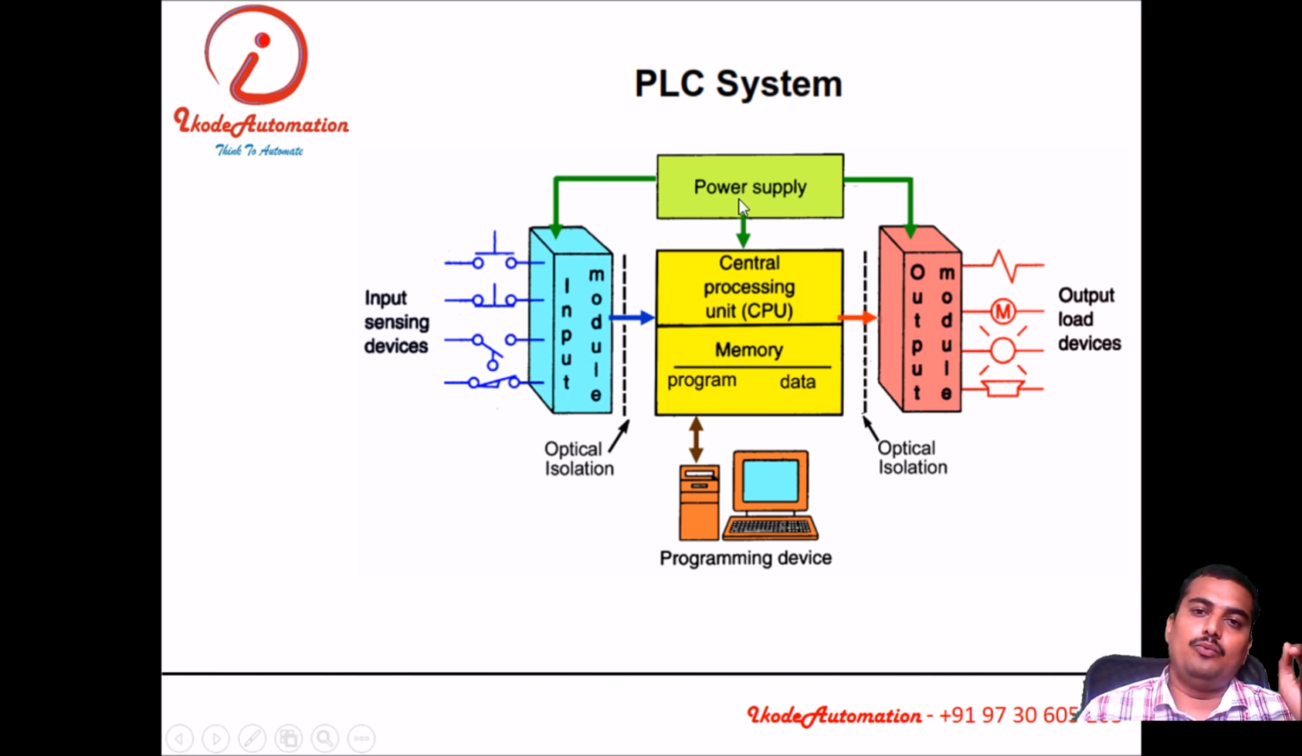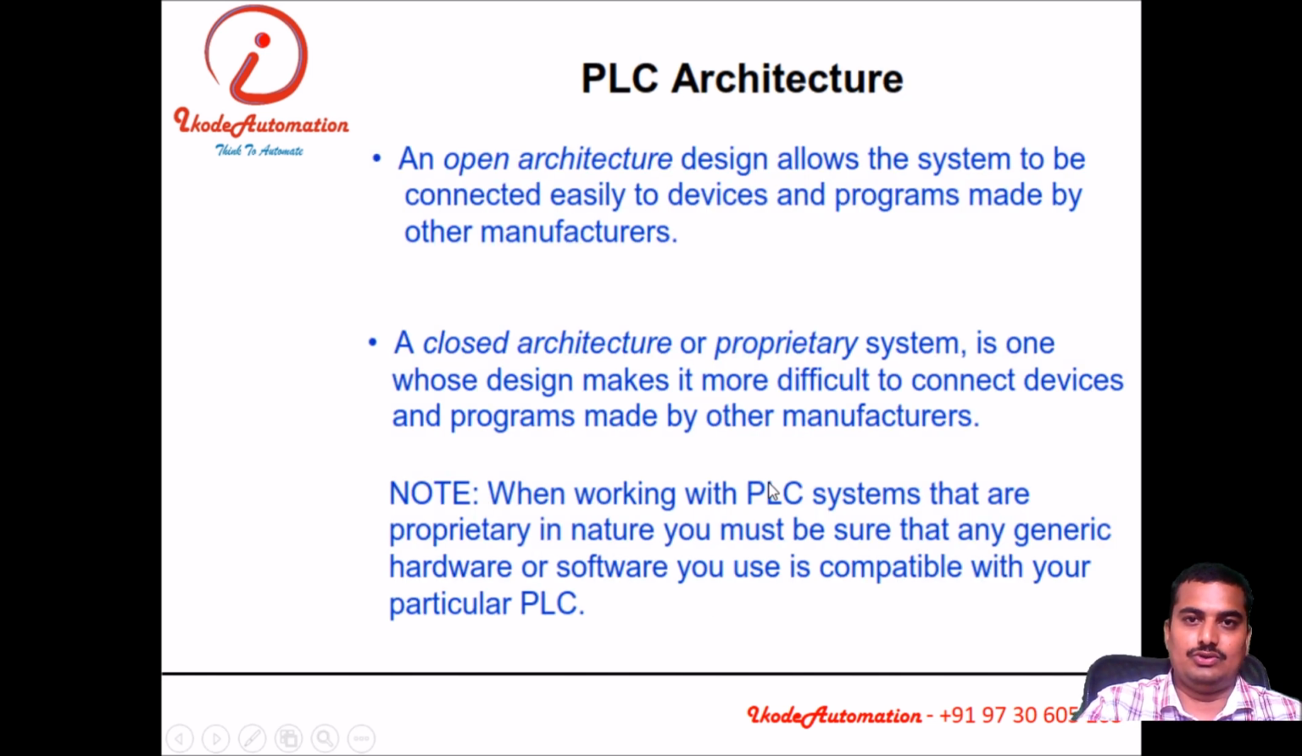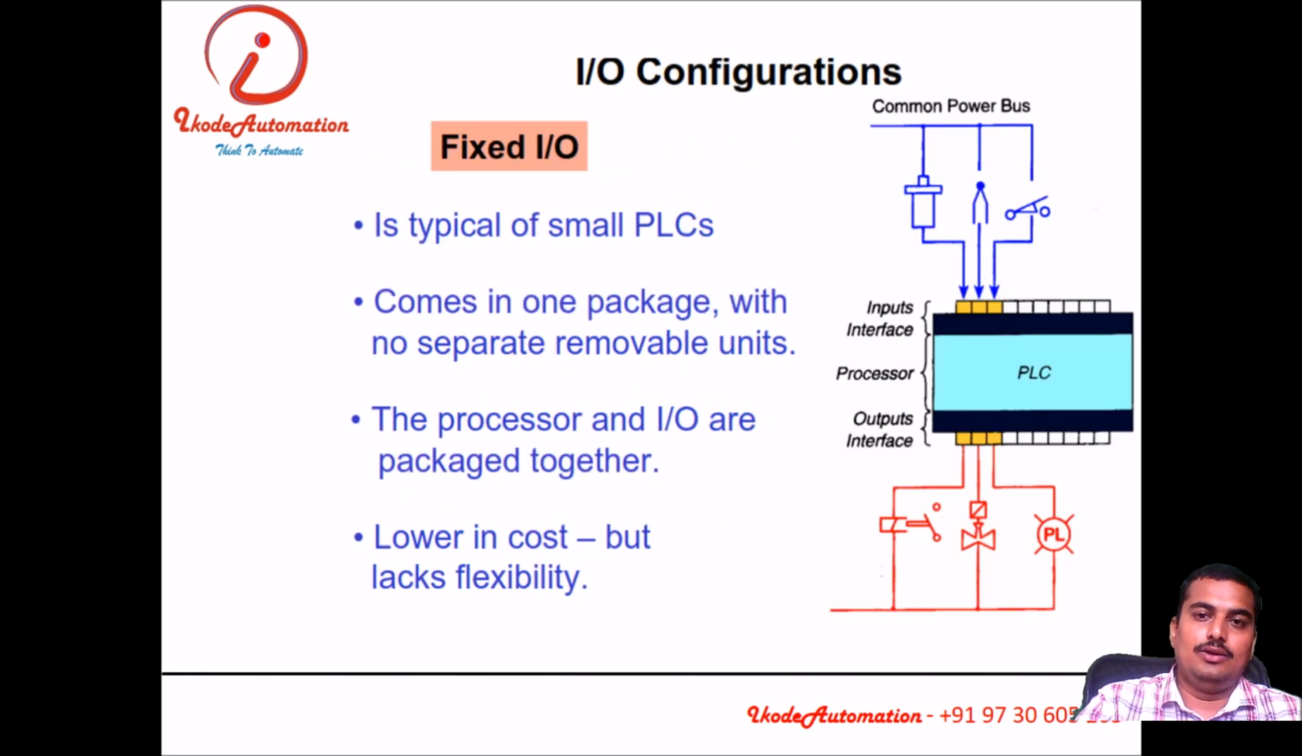In a PLC system, we have the following ingredients: a power supply and a central processing unit. In that central processing unit, we have memories for program, for data and for process. Again, we have analog input modules, analog output modules, digital input modules and digital output modules. Input sensing devices are connected to the input modules. Output or load devices, or indicators, are connected to the output modules. Both input and output modules have optical isolation, and we have programming devices like PCs or handheld computers. Okay, this is the PLC architecture.